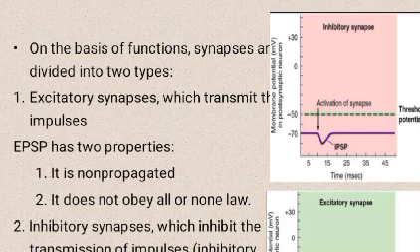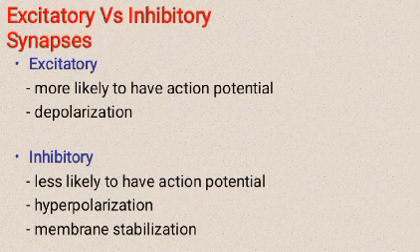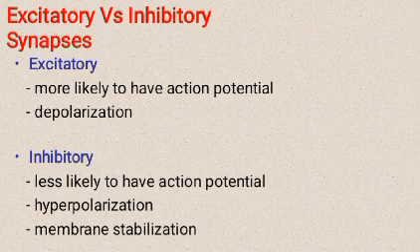Inhibitory function. Excitatory versus inhibitory synapse. Excitatory: more likely to have action potential, depolarization. Inhibitory: less likely to have action potential, hyperpolarization, membrane stabilization.